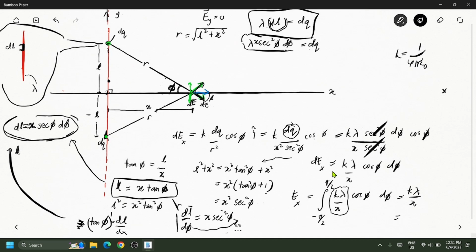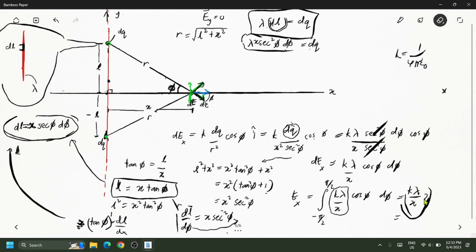If I'm not mistaken, the integral is not equal to 1. Sorry, it should be 2. Can you help me, my assistant, to evaluate the cosine of phi from minus pi over 2 until pi over 2? Just check whether it equals 1 or 2. To be honest, I don't remember. But you can always calculate that using the calculator. The integral of cosine from negative pi over 2 to pi over 2 is equal to 2.